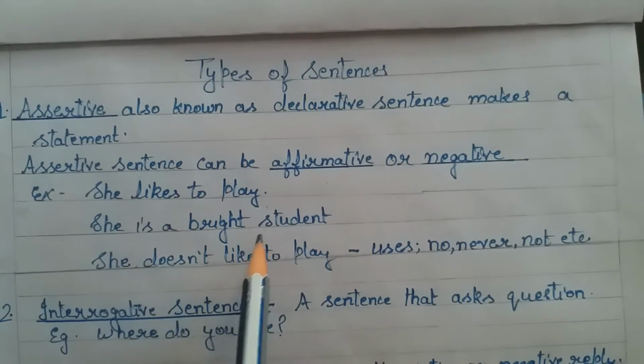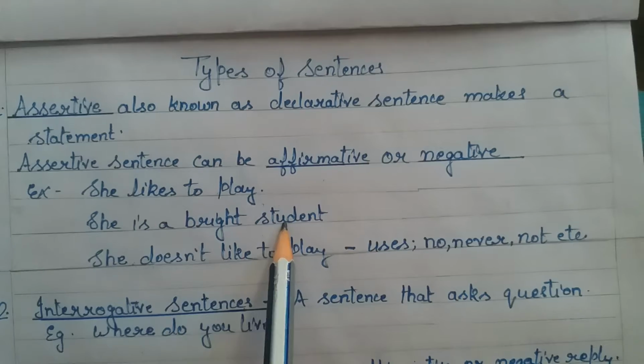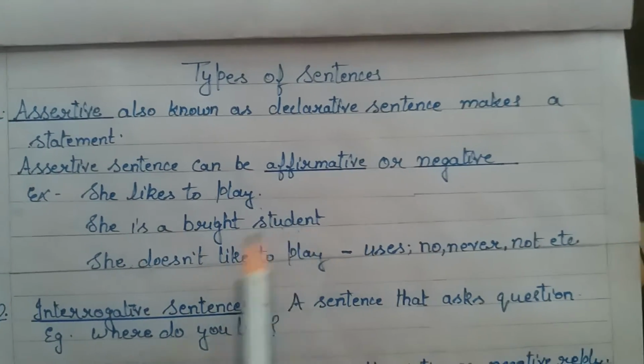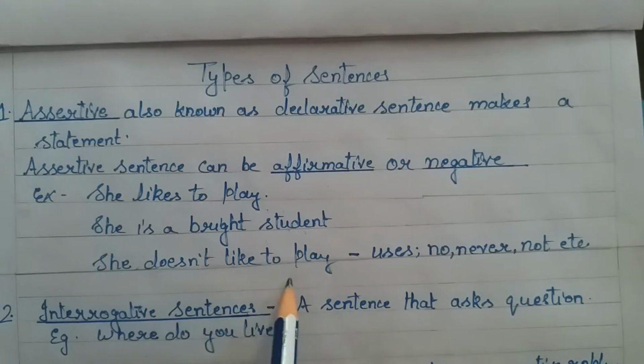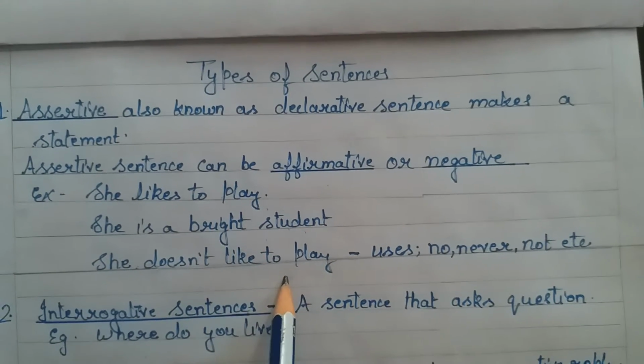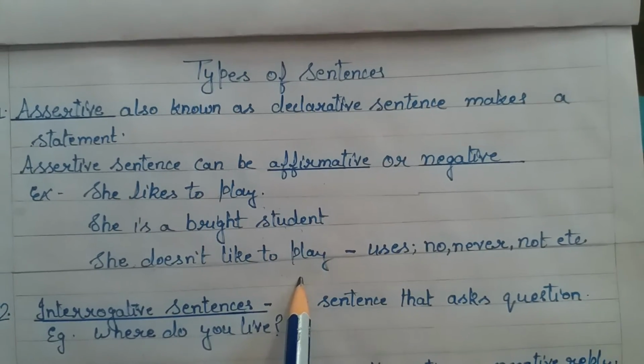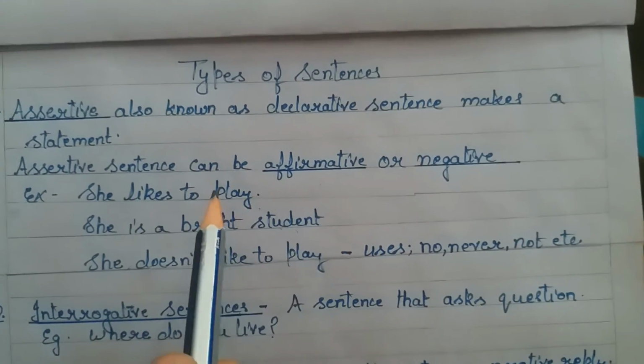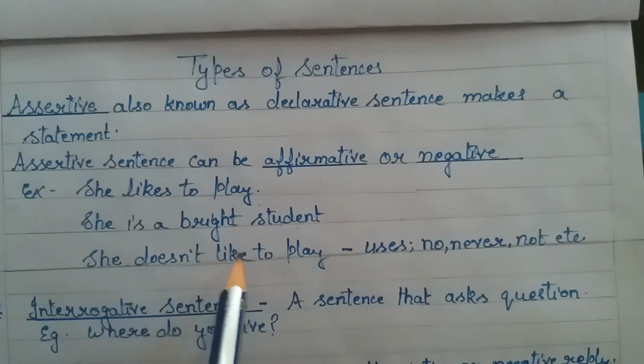Then, she is a bright student. This is also an example of an affirmative, positive statement. Then next, she doesn't like to play. This is a negative statement, a negative sentence. So an assertive sentence can be either affirmative or negative.